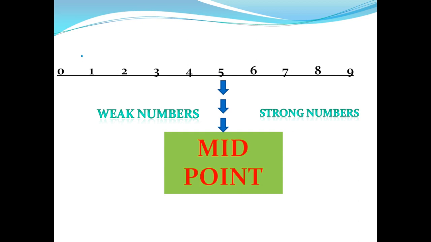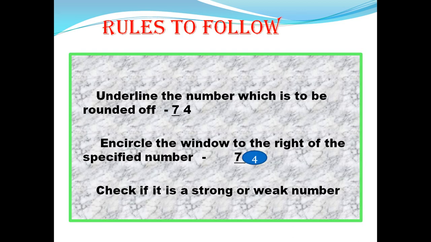If your neighbor is a weak number, you will not get any power from that. Certain rules are to be followed when we are rounding off numbers. First of all, write down the number which is given, and then keep in mind the nearest tens or hundreds or thousands place also.